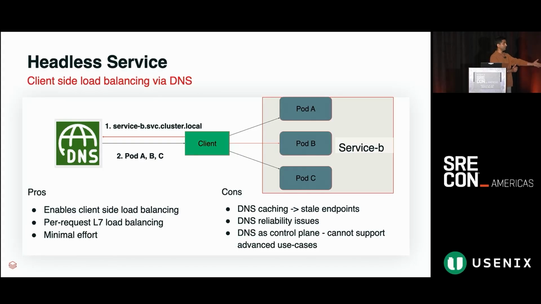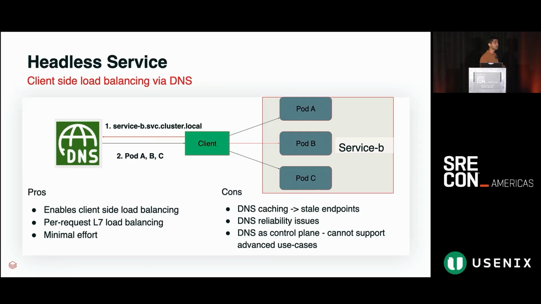And you go to DNS: hey, I want to talk to service B. And DNS is going to give you back all the pod IP addresses. Now it's on the client to do the load balancing on its own. So we effectively move from per connection L4 load balancing to per request L7 load balancing. And that's a very good step in the right direction, and it's very cheap to implement also.